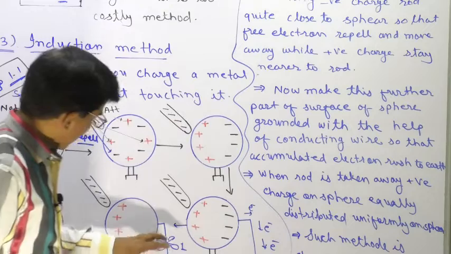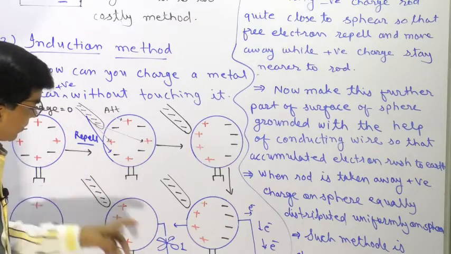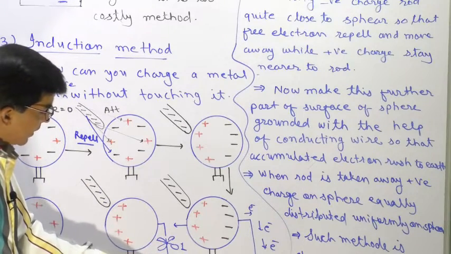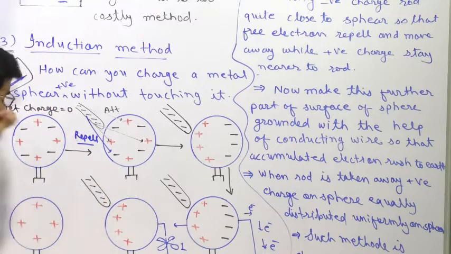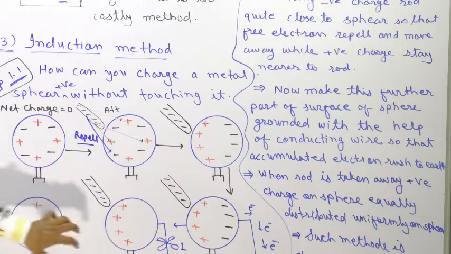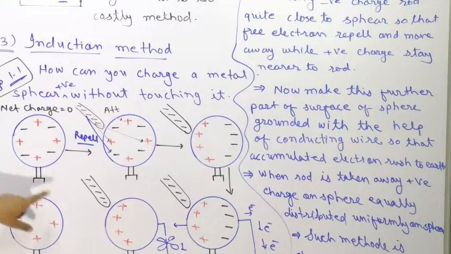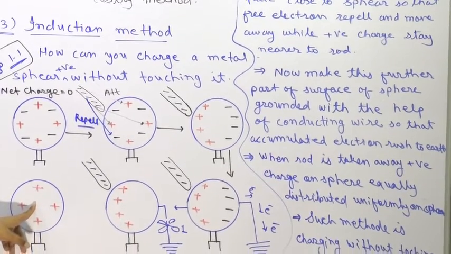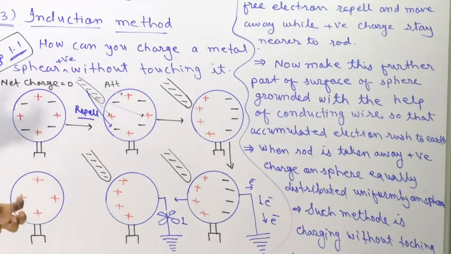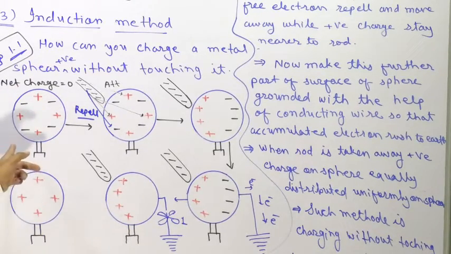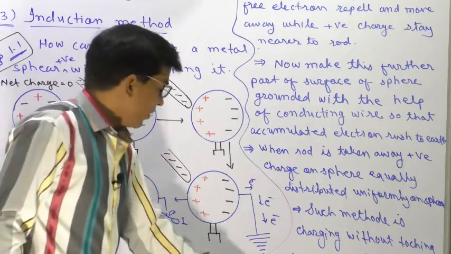When we cut the conducting wire and take away the rod, the charge is equally distributed over the sphere, and such a method of charging without touching is known as charging by induction.